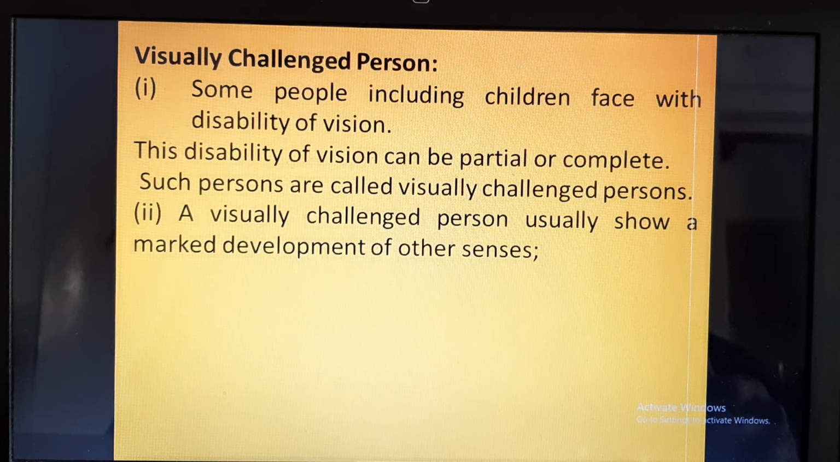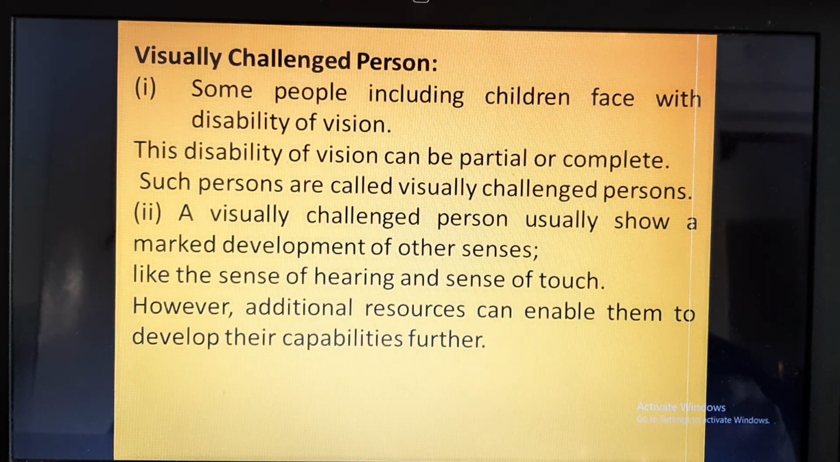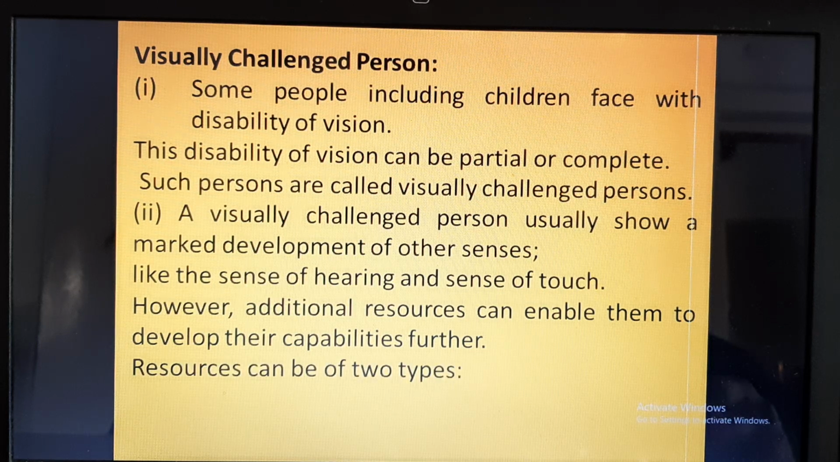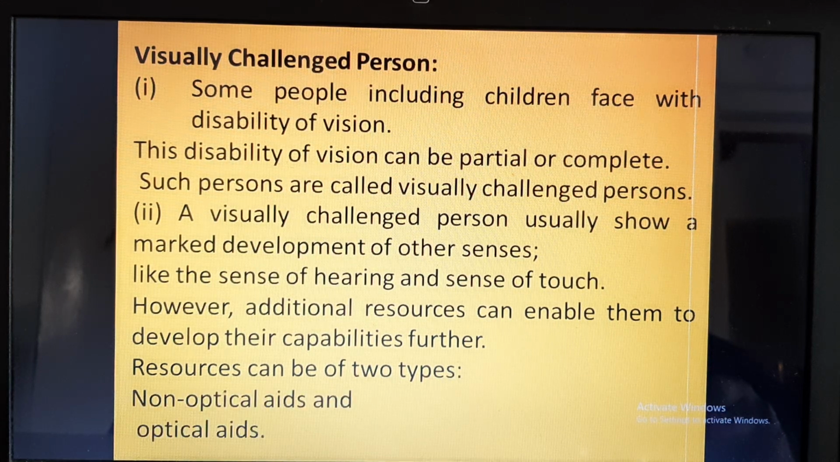Visually challenged persons usually show a marked development of other senses. The person is not able to see, but nature has improved their other senses, like the sense of touch and sense of hearing. However, the visually challenged person can be helped by providing additional resources so that they can develop their capabilities further. These additional resources can be non-optical aids or optical aids.